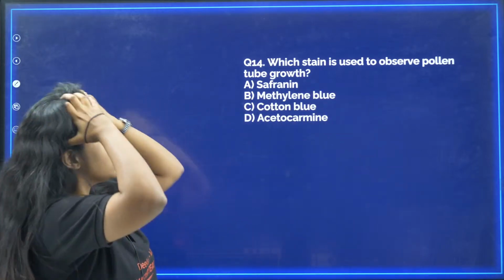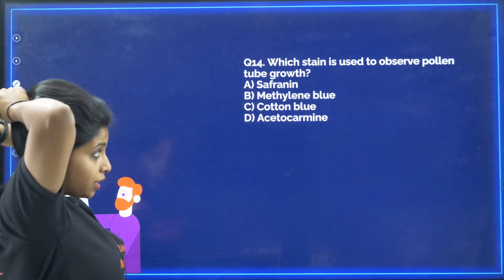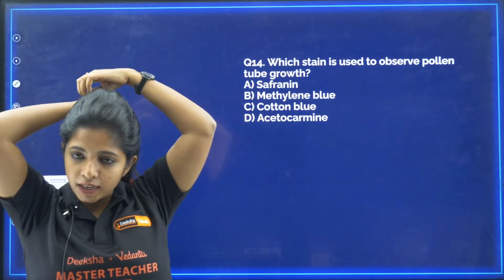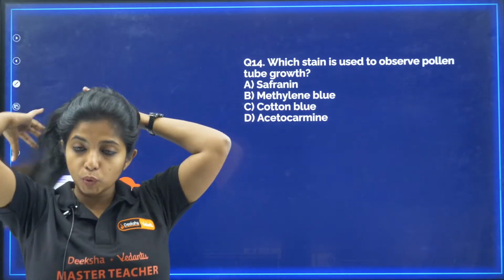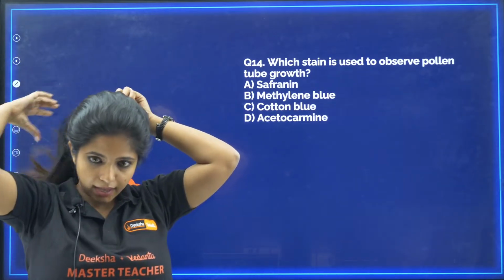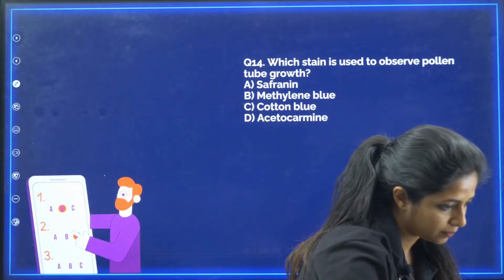Okay, now try question number 14. Which stain is used to observe pollen tube growth? Tell me the answer. Safranin, methylene blue, cotton blue, acetocarmine. I'm asking about pollen tube growth, my dear children.